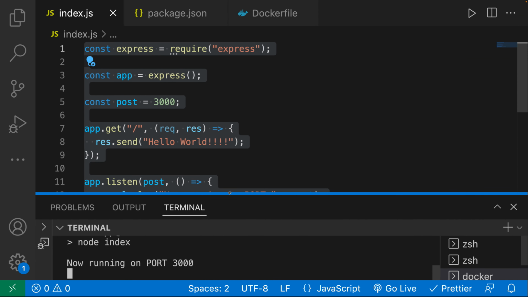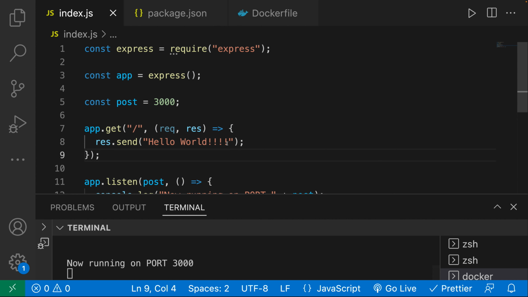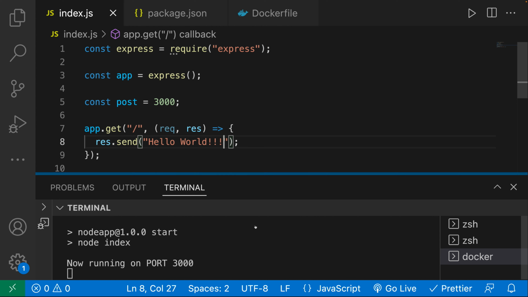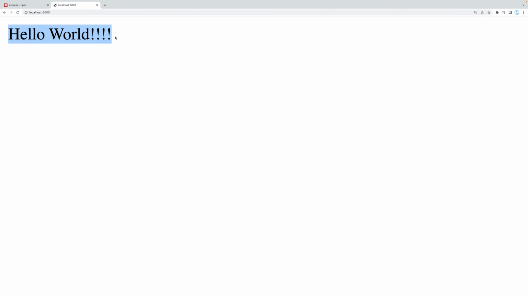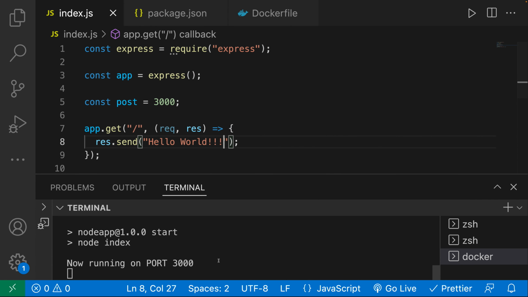Okay, so you can actually see that this is kind of a terrible process. Let's say I made a mistake. Oh no, I added 4 exclamation points when it really should have been 3. Now I have to go rebuild the image, and then I have to rerun the container. It's just an impractical process.